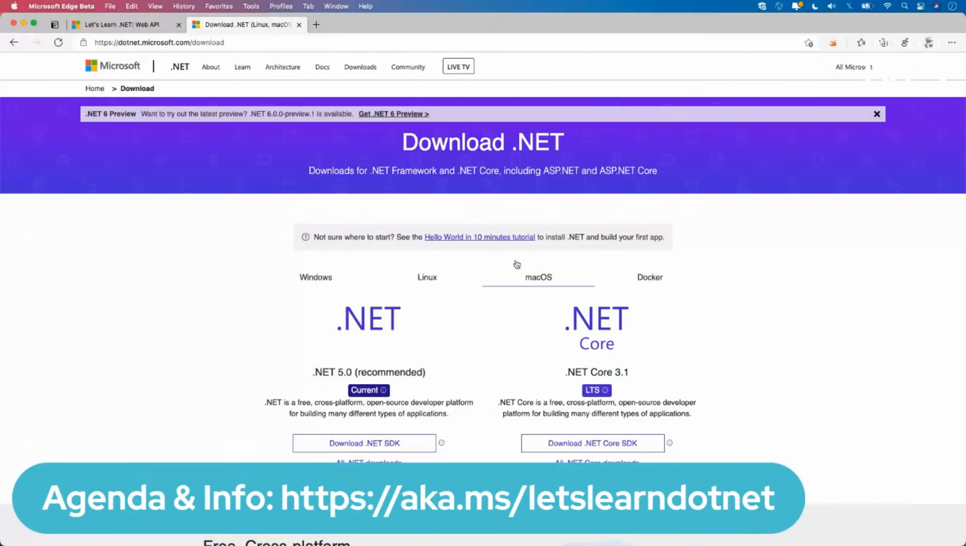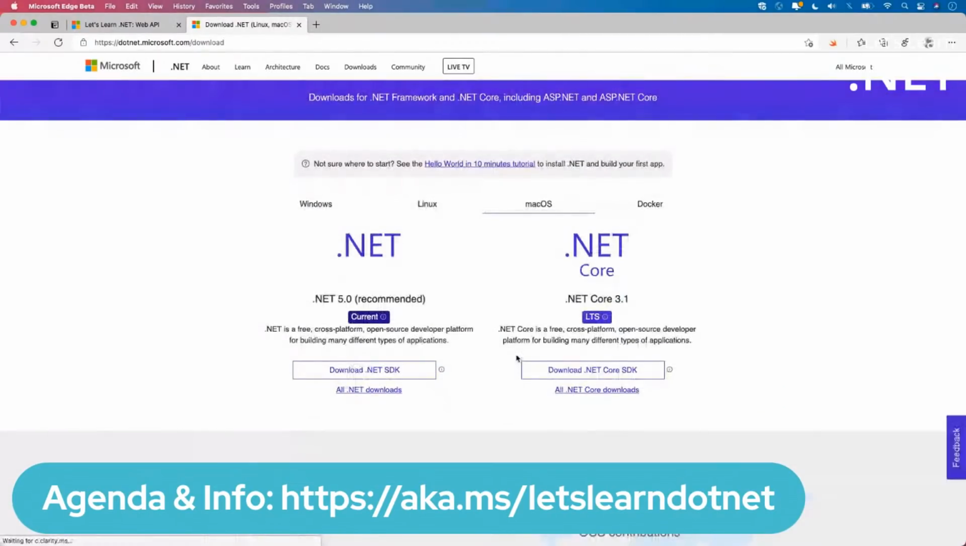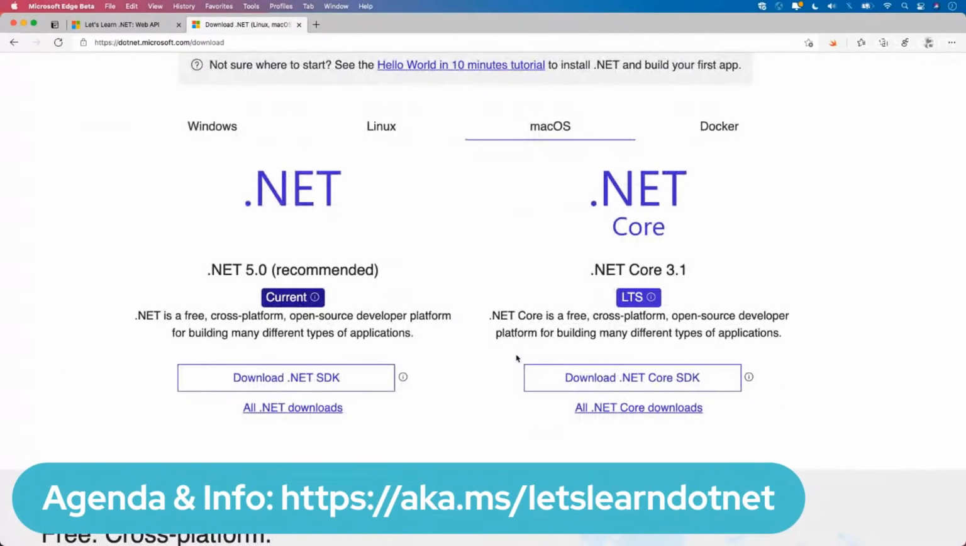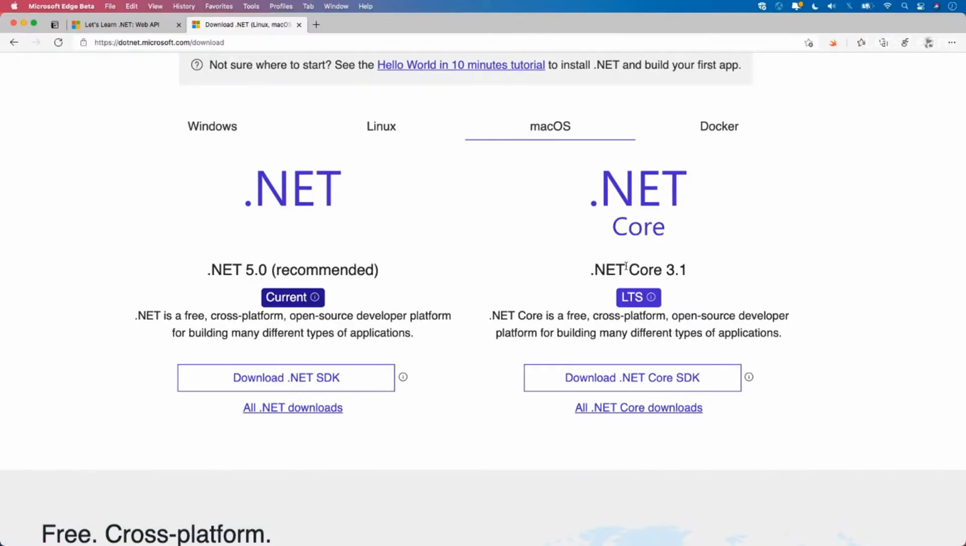Now you see here we have two versions that are highlighted. There's .NET 5.0, which is the one that I'm going to be using today, but there's also .NET 3.1. And you can notice that one says it's LTS. LTS stands for long-term support. So this means that this is going to be supported for a pretty long time versus .NET 5.0. This one is not going to be supported as long, but whenever the next version of .NET gets released, we're going to hopefully push you all to upgrade to that one as well.